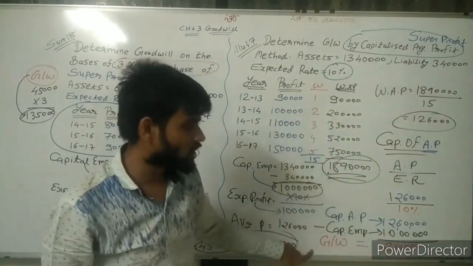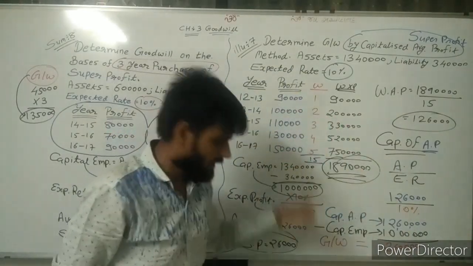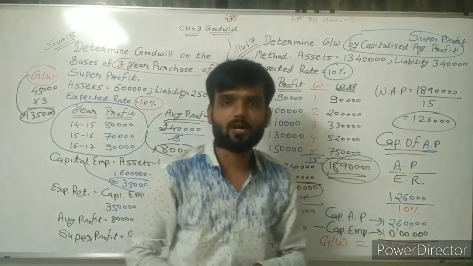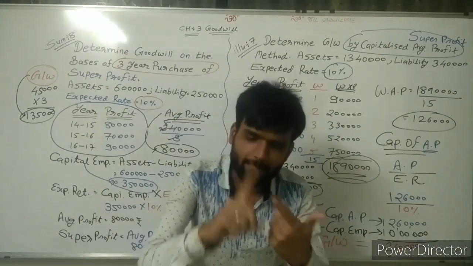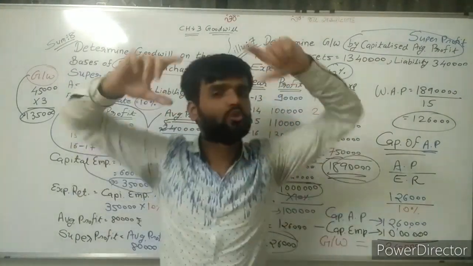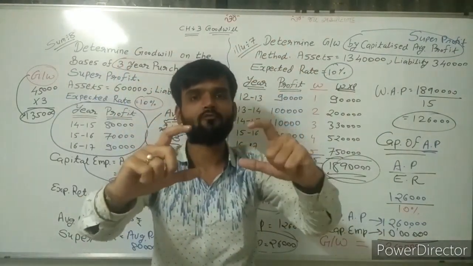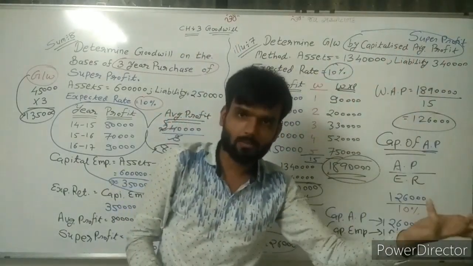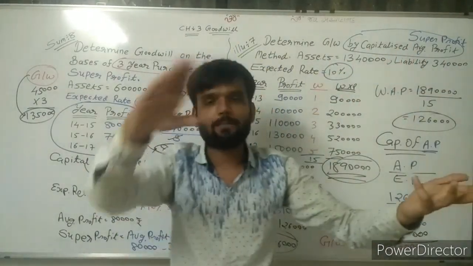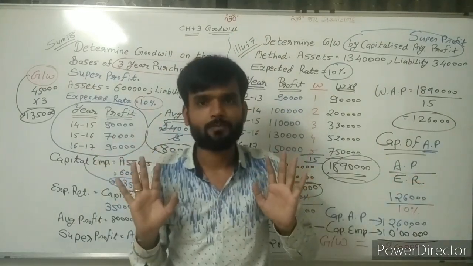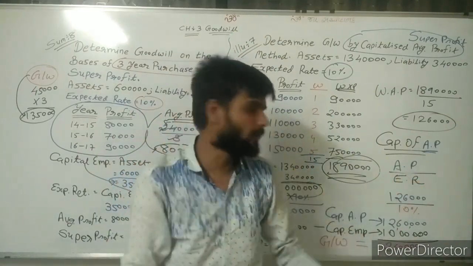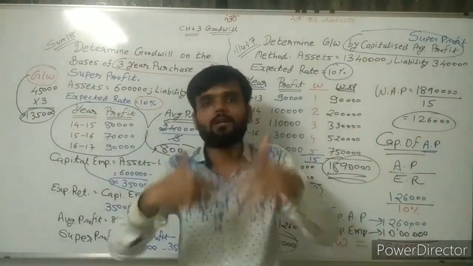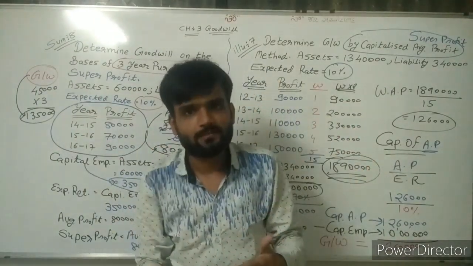And here capitalization of average profit, even the goodwill value is 2,60,000 rupees. So by the capitalization method, you will get the same amount of goodwill. Whether you capitalize super profit or average profit, in both situations the goodwill value remains the same. But by other methods, the goodwill value changes.